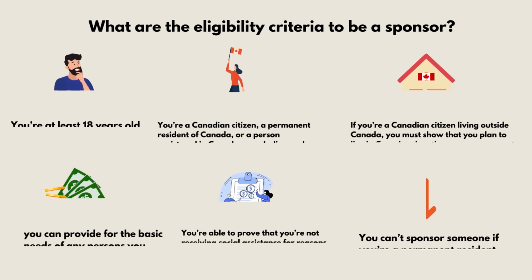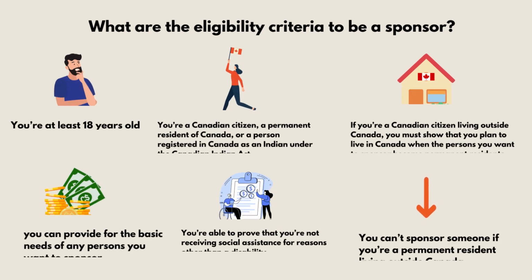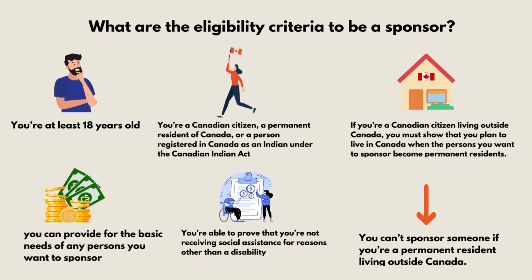To become a sponsor, you should be at least 18 years old. You should be a Canadian citizen or permanent resident. You should be able to provide for the basic needs of any person you want to sponsor in future. You have to prove that you're not receiving any social assistance for a reason other than a disability. You have to be careful.